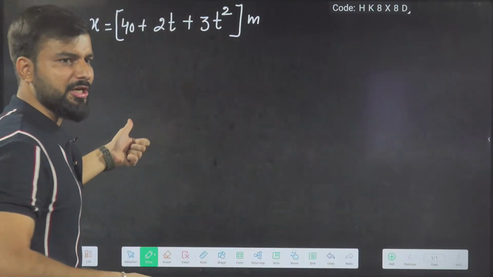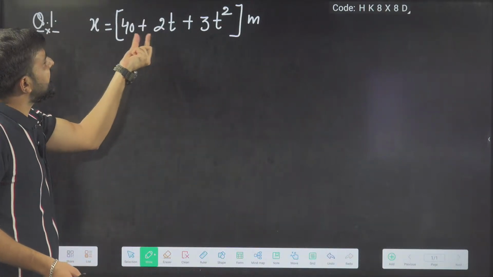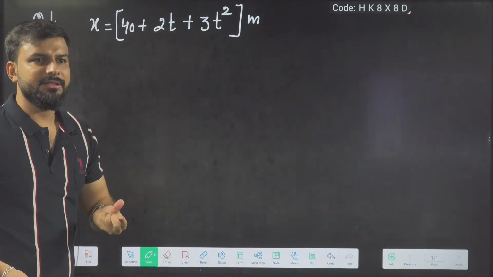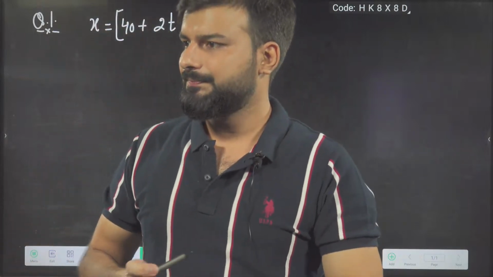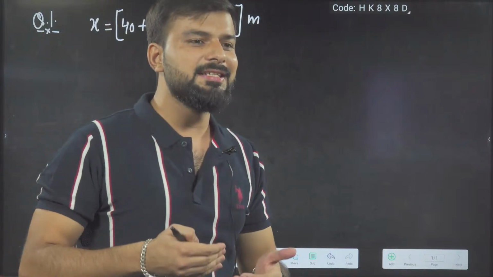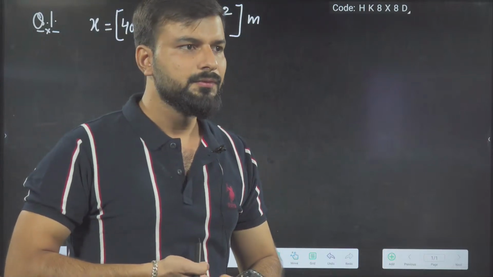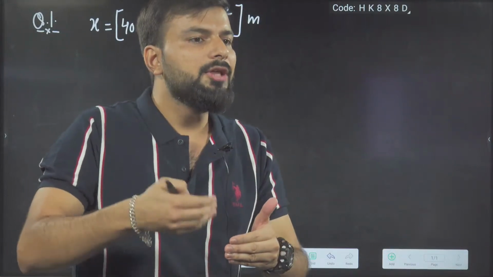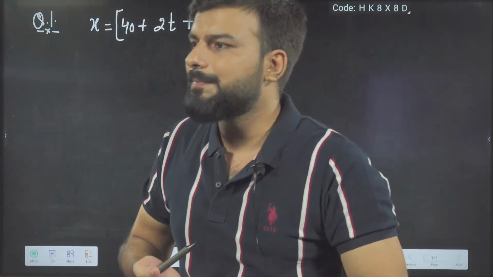This was the position. So the position of the object is basically depending upon what? Time. It is depending upon time. And what he is asking in this question? Find the distance covered by object in 2 seconds. So tell me when the object will start moving.